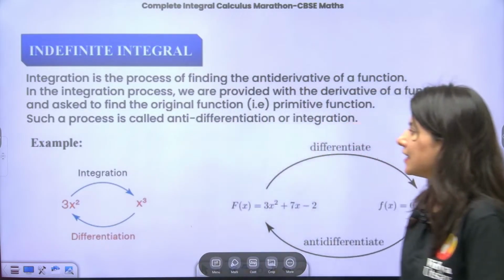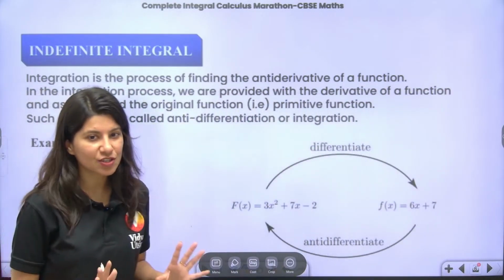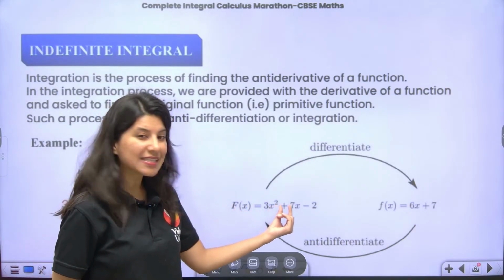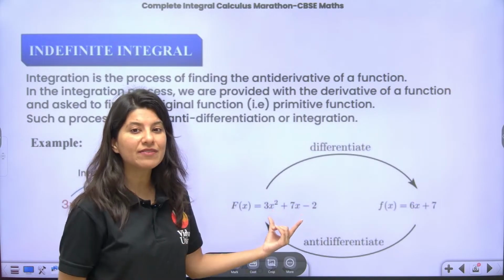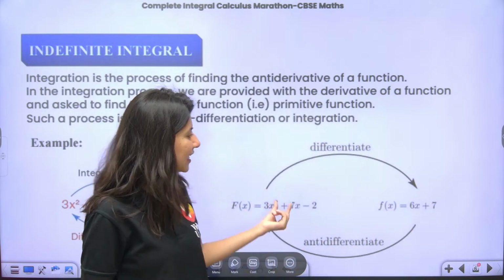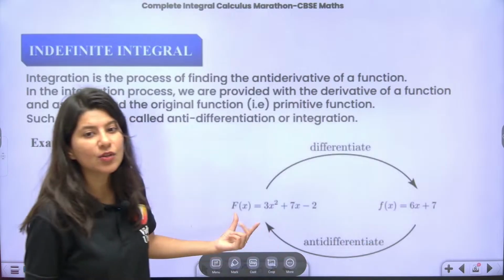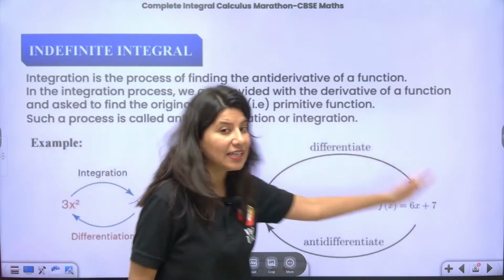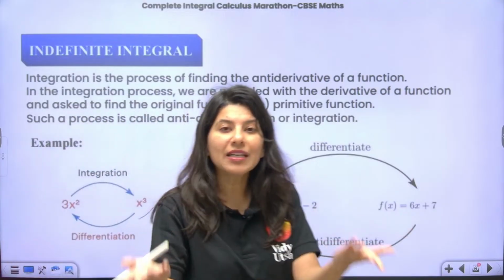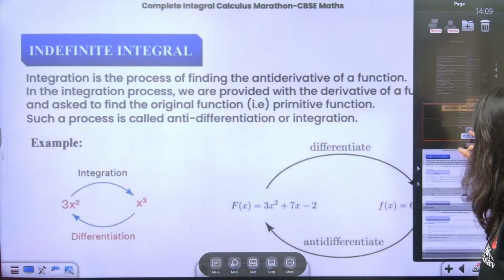Let's start. So you know that integration is a reverse process of differentiation, correct or not? So suppose you are having a function, 3x square plus 7x minus 2. Yesterday we have seen how to differentiate a function. If you differentiate it, you are going to get 6x plus 7. Now if you want to integrate 6x plus 7, definitely you are going to get this. So differentiate and integrate. So this is your integration. Antiderivative is nothing but integration, right? So in this session, we are going to cover all the MCQs also, okay?